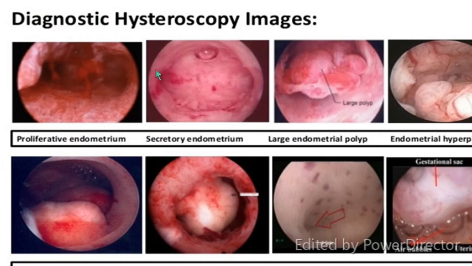So these are some of the hysteroscopic images where when you put a scope, you can see a proliferative endometrium, you can see a secretory endometrium, you can appreciate the polyp here, you can see endometrial hyperplasia which goes in favor of malignancy. You can see a submucous fibroid here, you can see a broad base, see the base of the fibroid. Here it is the cavity area and broad base fibroid. You can see the spots of endometriosis and adenomyosis here, and you can of course have a pregnancy along with it. So these are some of the images when you put a scope.